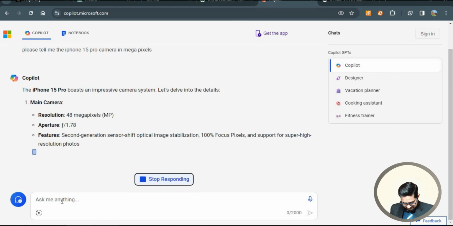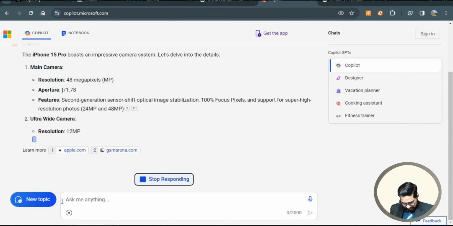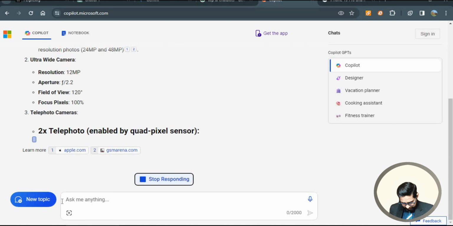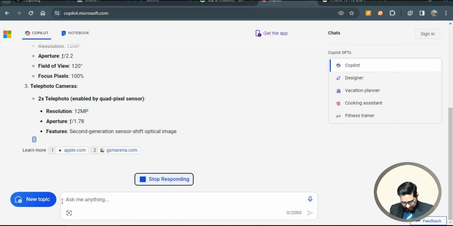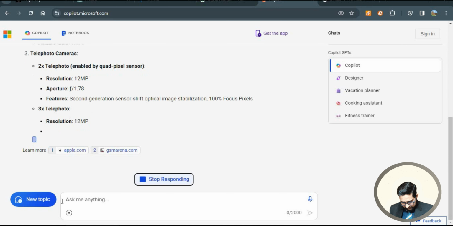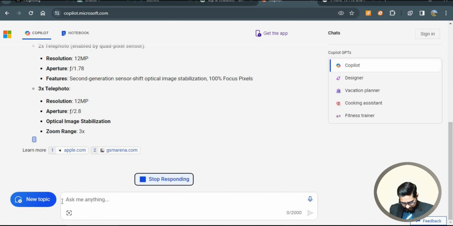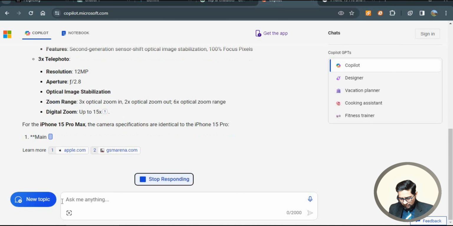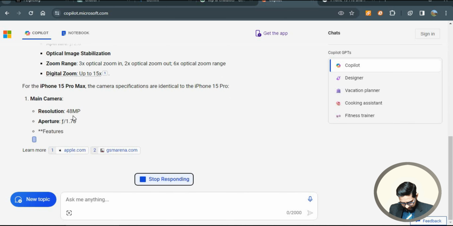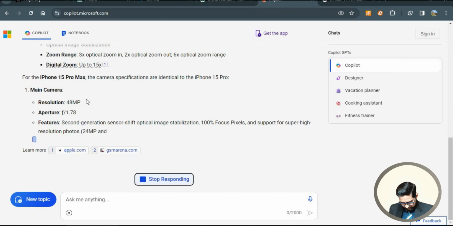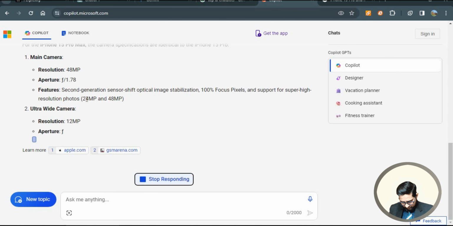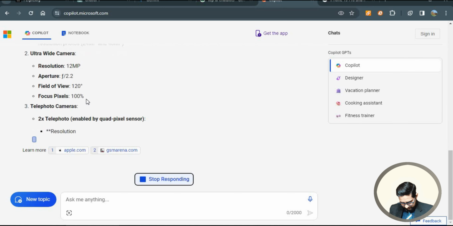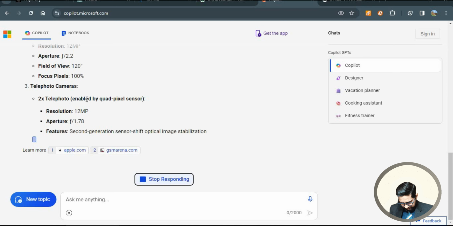Okay, perfect. iPhone 15 Pro. Alright, let's wait for it to finish this query, then we'll move on to the next. Alright, this one was the main query. Perfect. Very detailed answer.